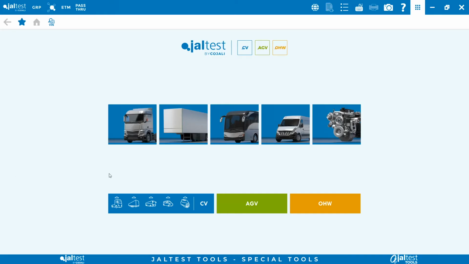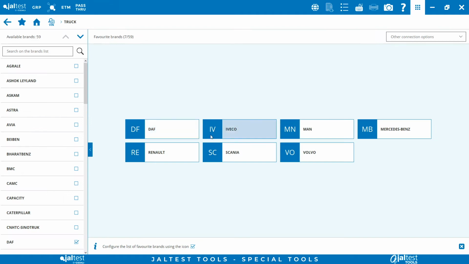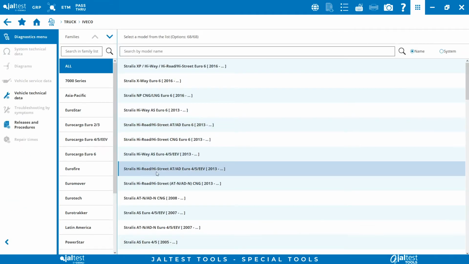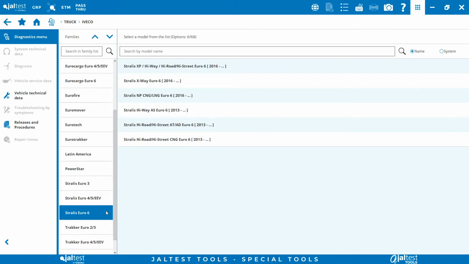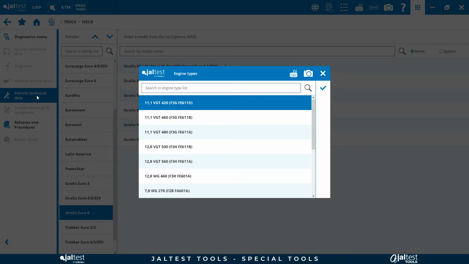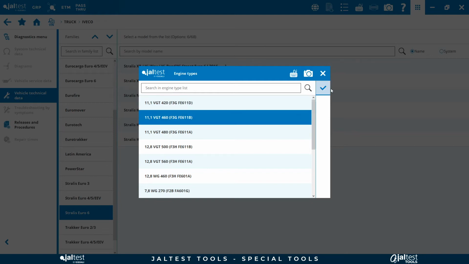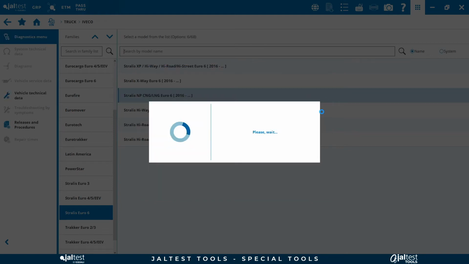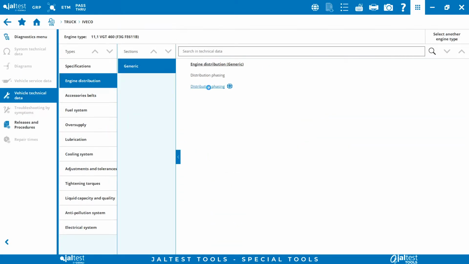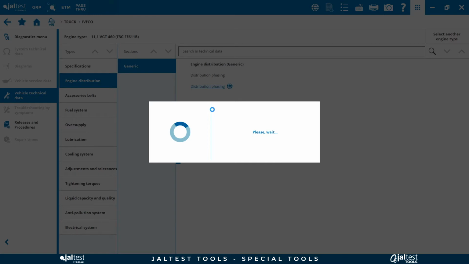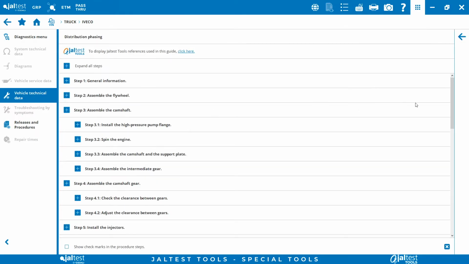Here is an example with Jaltes in an Iveco Stralis Euro 6 truck for the procedure of the distribution phasing. We select the vehicle type, truck, the truck brand, Iveco, and the family Stralis Euro 6. Regardless of the model within the Stralis Euro 6 family, we access the vehicle technical data module to select the corresponding engine type and to consult the information on the distribution phasing.